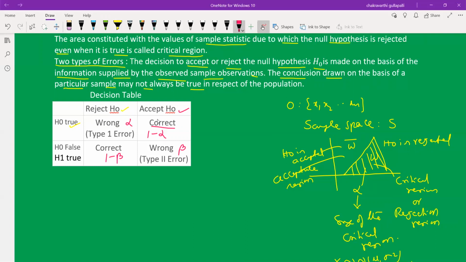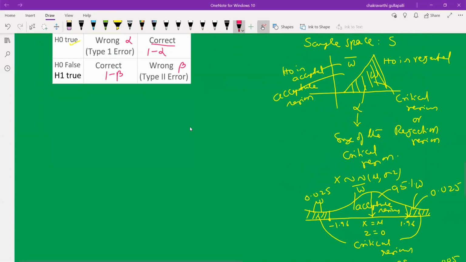Accept H0 when H0 is true: your decision is correct, that is called the correct statement. Reject H0 when H0 is false: that is the correct statement. But accept H0 when H0 is false is wrong. You are committing a wrong decision, and that is called type 2 error. So there are two types of errors: type 1 error and type 2 error.